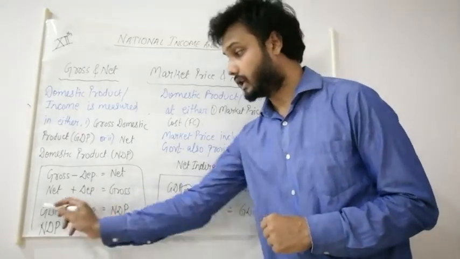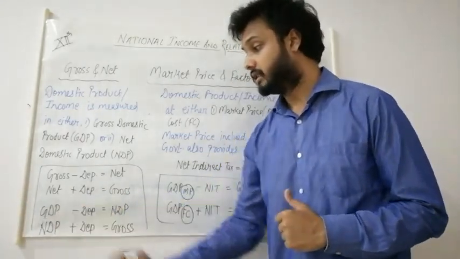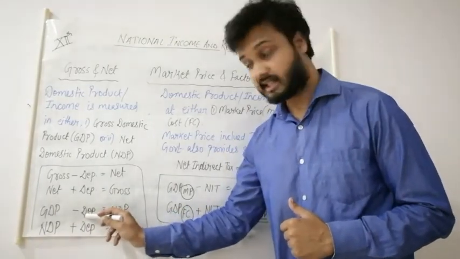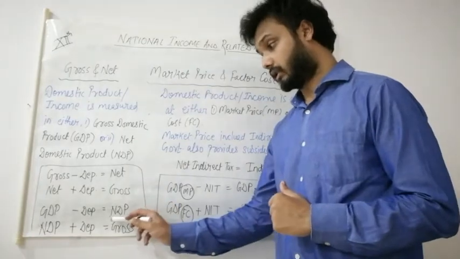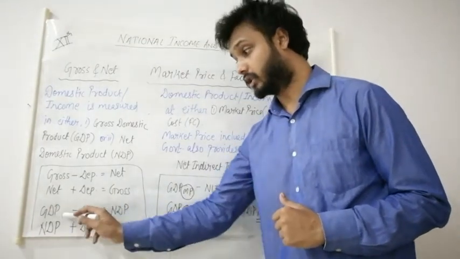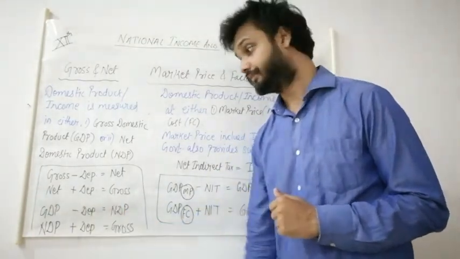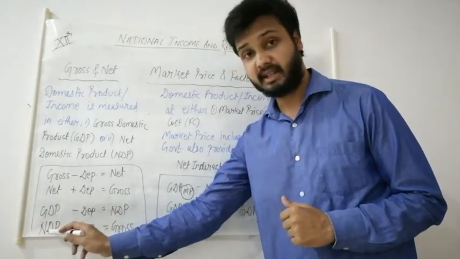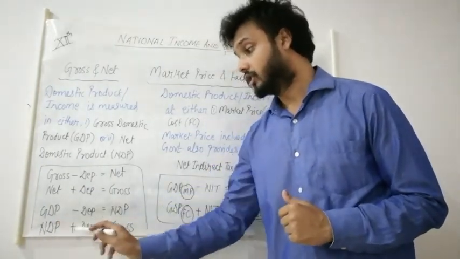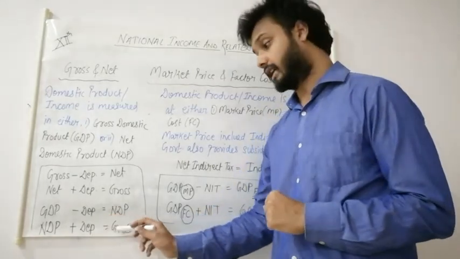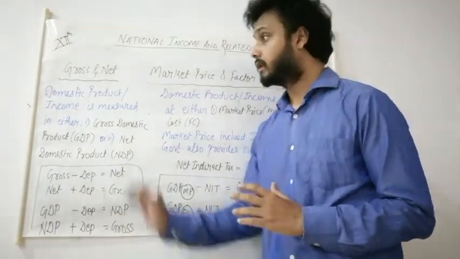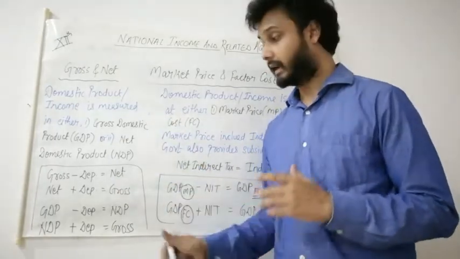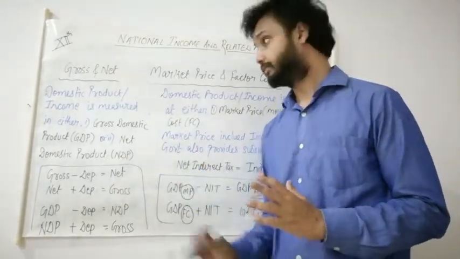So here a formula is made. If GDP is given, you can subtract the depreciation and we will get the net domestic product, the net value, not the gross. Why? Because we have subtracted the depreciation. Same here, if NDP is given, the net value, we will add the depreciation to get the gross value, or the GDP. So this was about gross and net and how we can convert it.